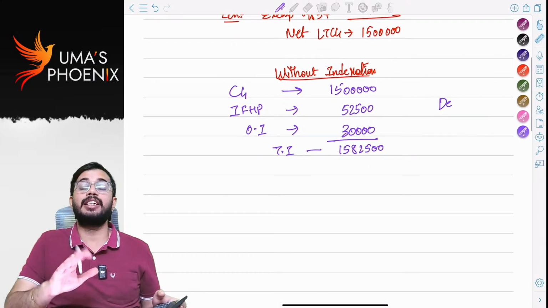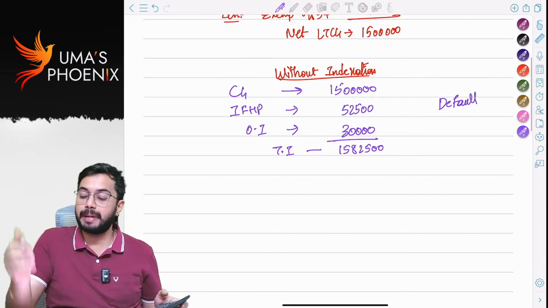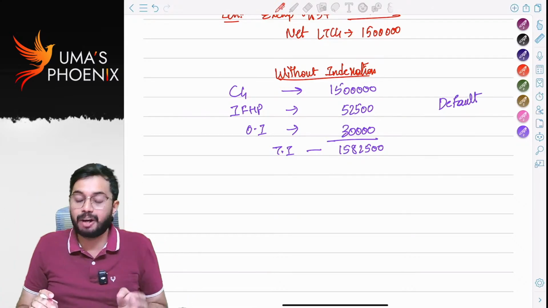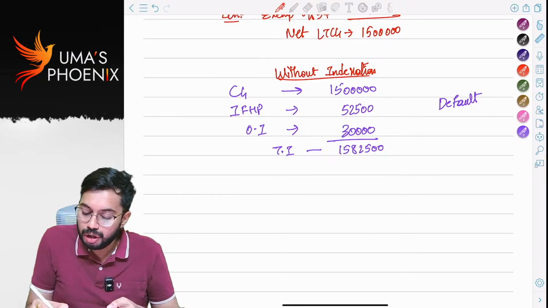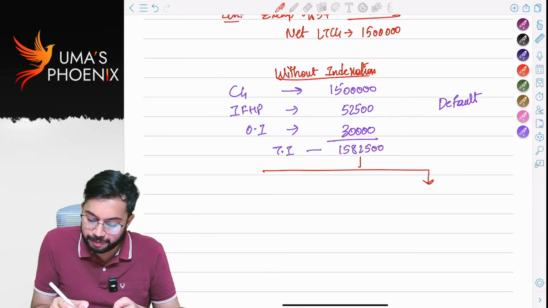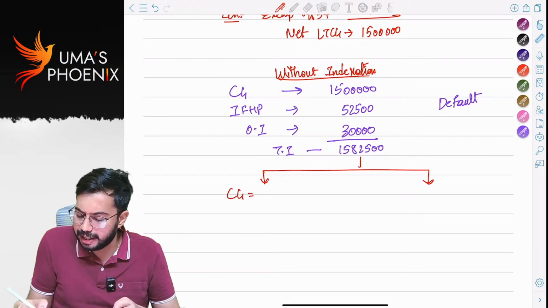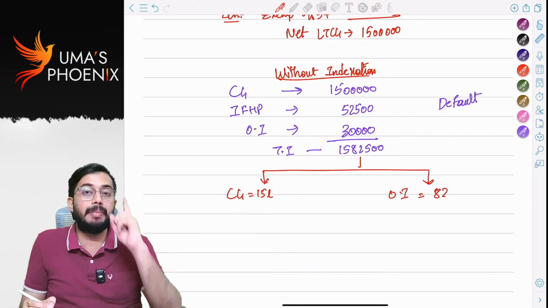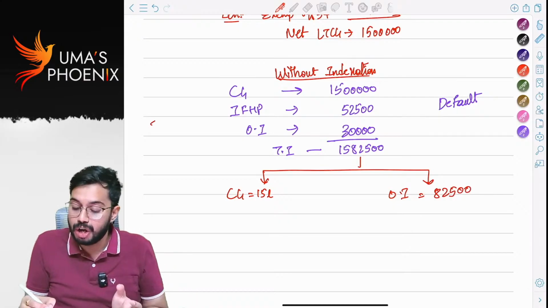Under the default tax regime, irrespective of age, irrespective of residential status, the basic exemption limit available is 3 lakh rupees. Am I correct? So out of 15 lakh 82,500, capital gain is 15 lakhs, other income is 82,500. Out of the 3 lakh rupees basic exemption limit, first priority should be given to other income.